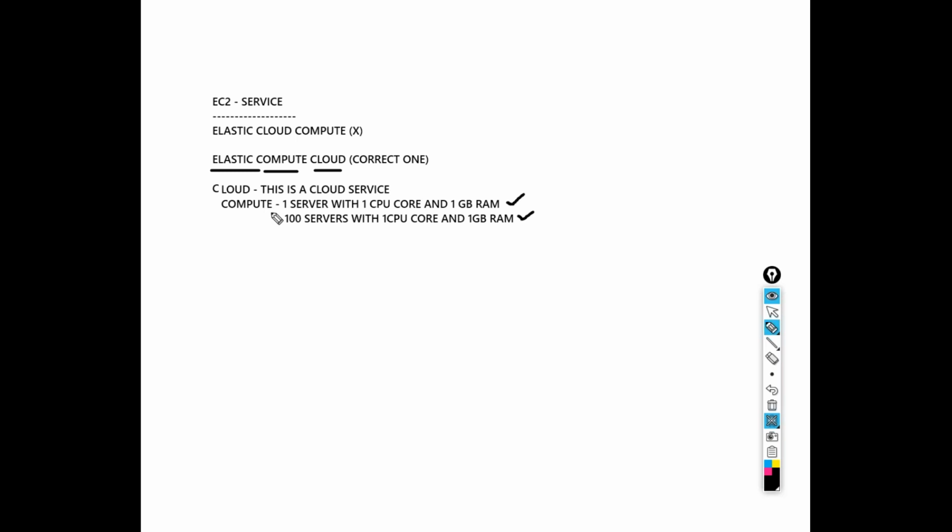When I use the words compute, instance, machine, PC, box, resource, desktop, or server, all these things are the same, so don't get confused. All of them are nothing but the machines which you are going to launch in the AWS EC2 service. Fine. So the next thing is elastic.